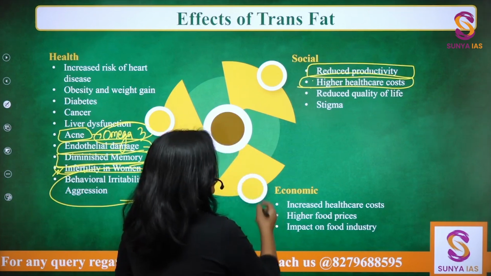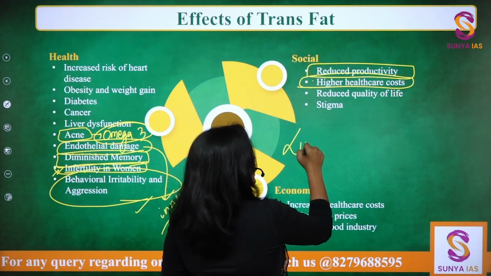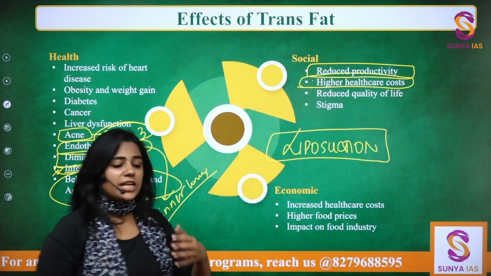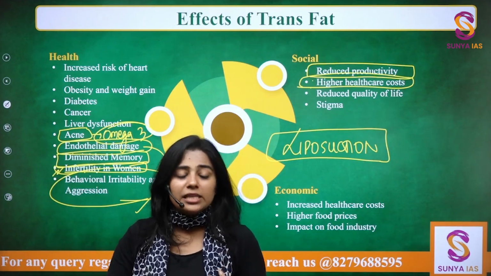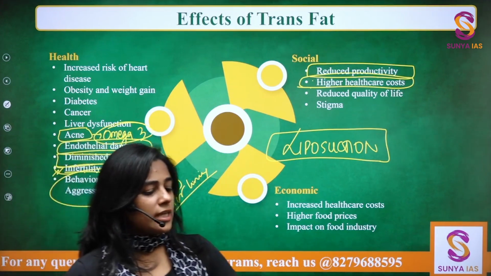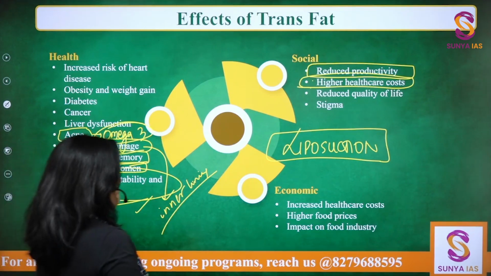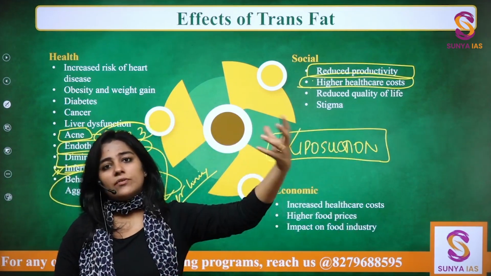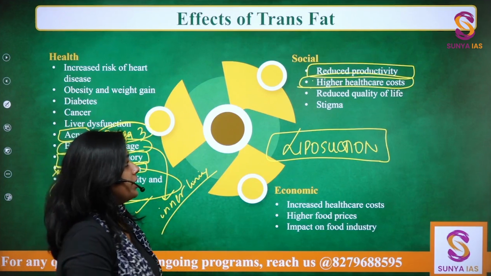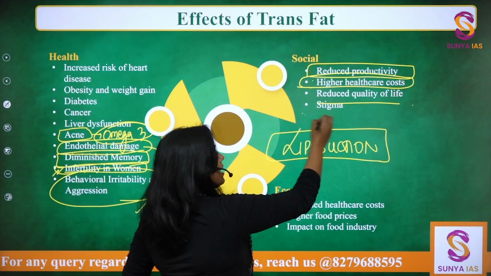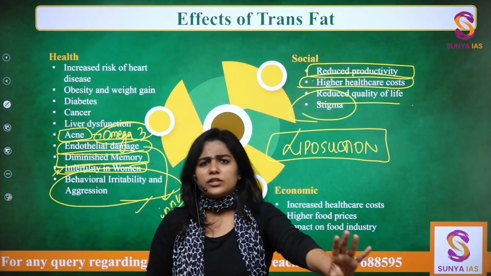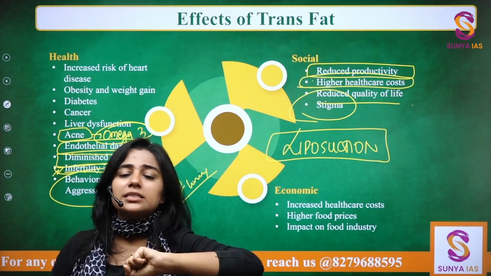Now let's say for example, because of obesity, things like liposuction have become very common. So instead of people going towards a healthy way of reducing their weight, people are going for the easier way, that is liposuction. And what has this done? This has led to the emergence of a whole industry wherein liposuction is being performed. It's a very dangerous surgery, let me tell you, liposuction, right? Quality of life is reduced, and overall a stigma is also created in society that this is an unfit society. We talk about Americans like that, you know.